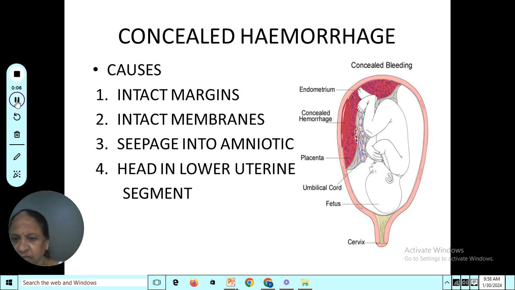So the causes of concealed hemorrhage are intact membranes, seepage into the amniotic cavity, and head in the lower uterine segment. So what happened? The margins are intact here. Blood is separated in between the uterine cavity and the placenta, and because of the separation of the membranes, there will be head in the lower segment. So it may not come out completely, but there is a hemorrhage inside the uterine cavity.